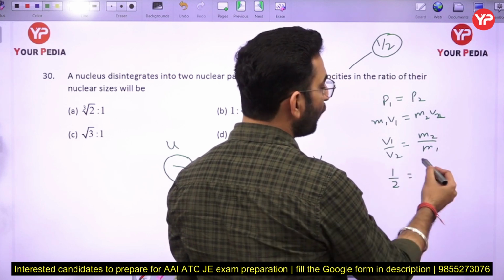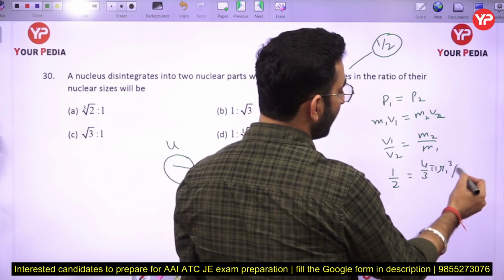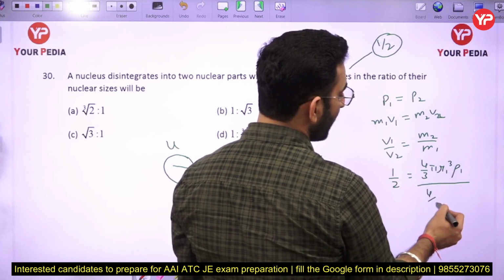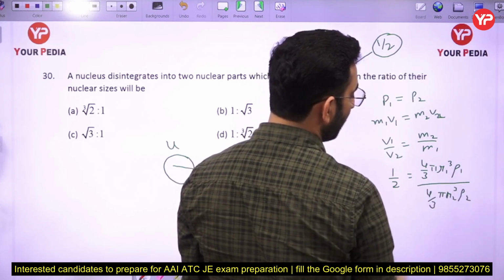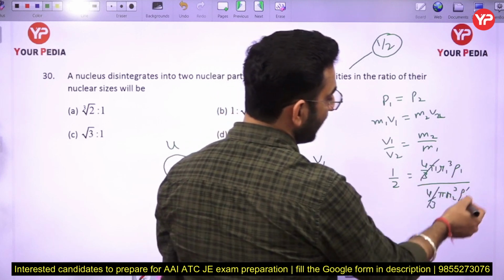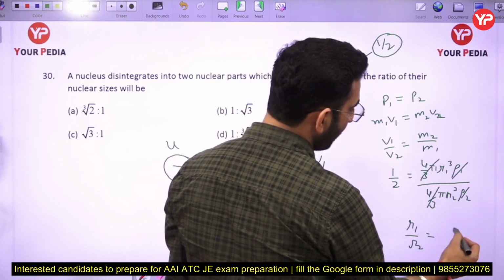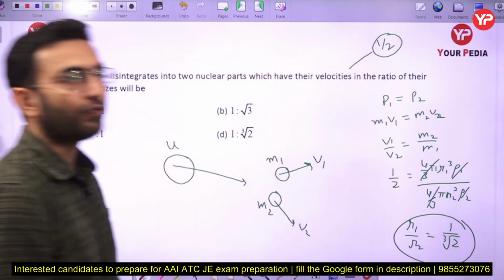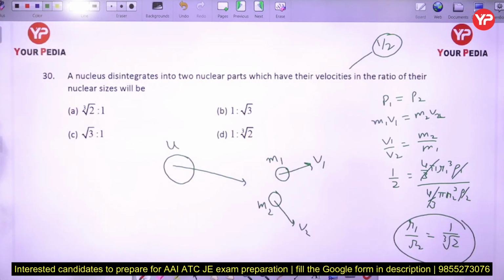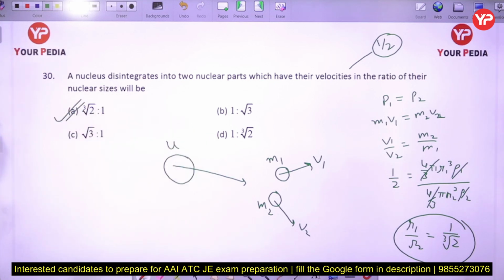Mass I can write as 4/3 pi r cube multiplied by density, and 4/3 pi r2 cube multiplied by density. So density will be cancelled out, and therefore the answer will come out to be r1 by r2 equal to 1 by cube root of 2, or I can say cube root 2 to 1. So option number A is going to be the correct one only.